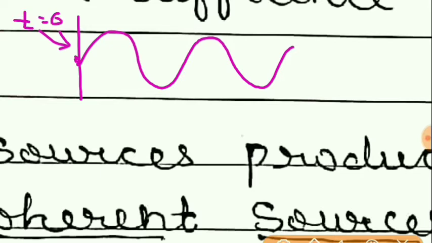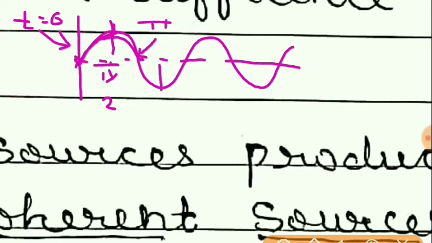Then its phase increases and now it becomes pi by 2. Then once again it reaches the 0 point, so this phase will be pi. Once again, here at this point the phase becomes 3 pi by 2, and then when it reaches here the phase becomes 2 pi. So in that way the phase of the wave changes.